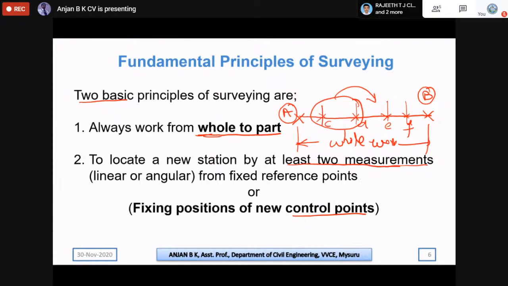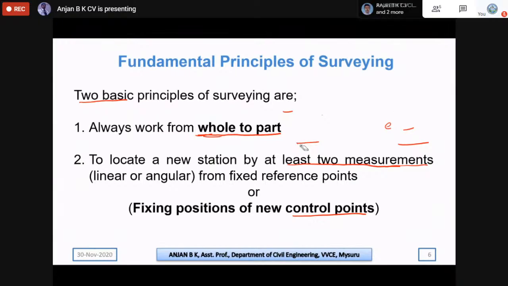So with the 2 control points, we can actually find out the third point. So for example, let us take 2 points, say A and B. In order to find a new point, the point C, we need to have at least 2 measurements.